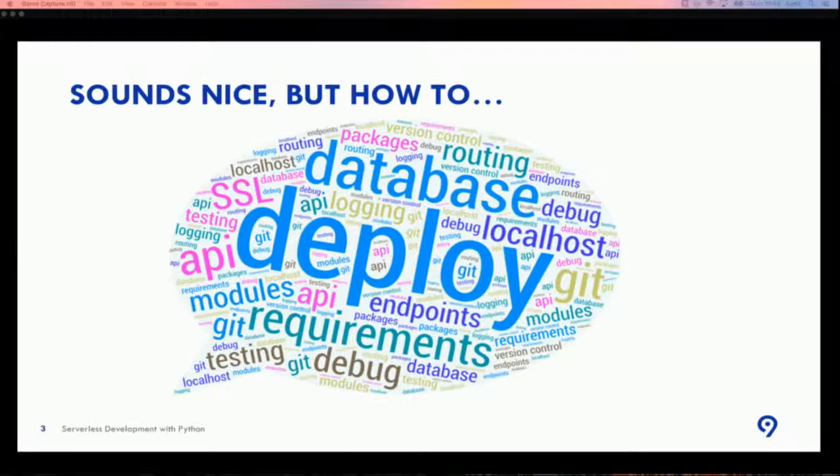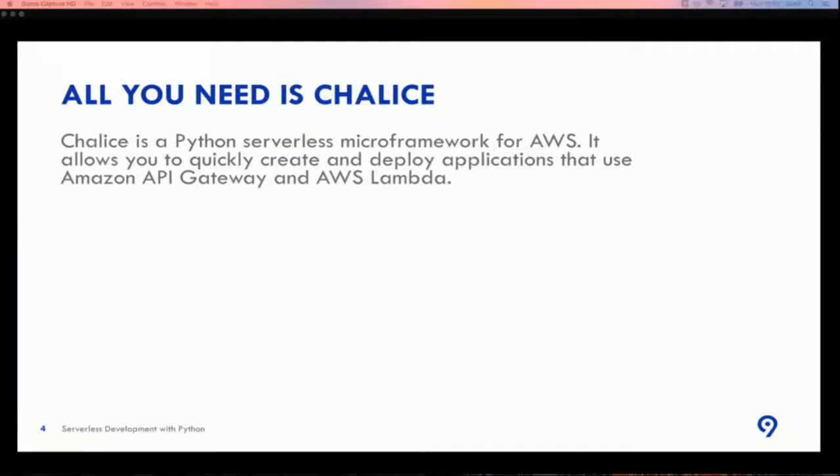So I decided not to reinvent the wheel, and I hoped that somebody had already invented something that I can use, so I started looking for any framework that can solve all the problems that I faced. And I found a very nice micro framework, Chalice, that was developed by the AWS team. So it's a Python micro framework for AWS, and it allows you to very quickly create and deploy applications that use Amazon API Gateway and AWS Lambdas.